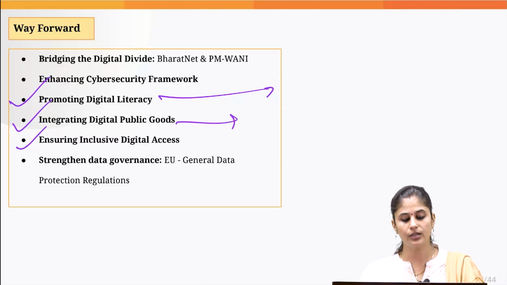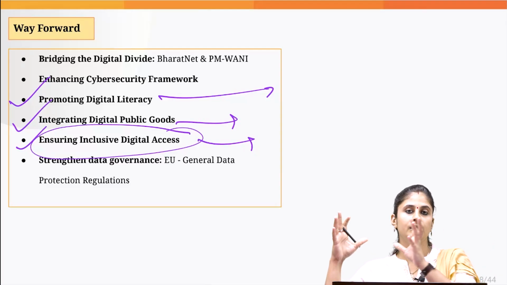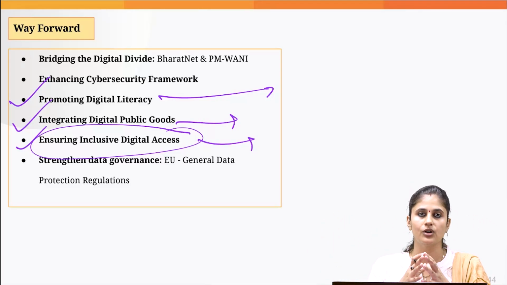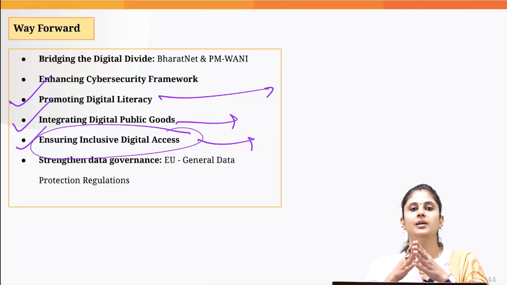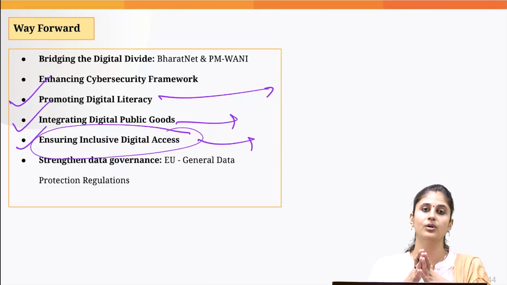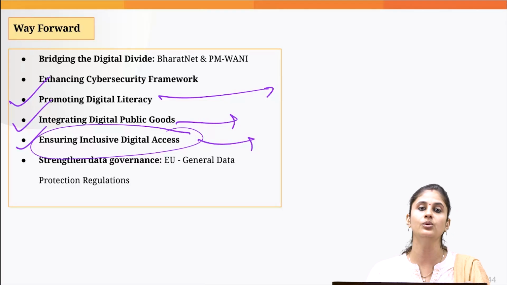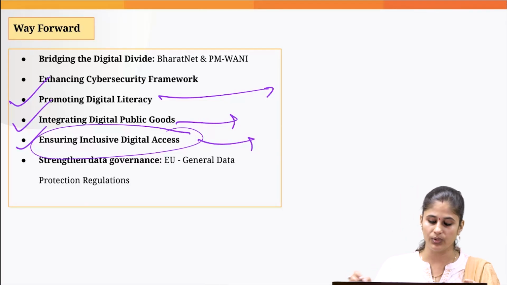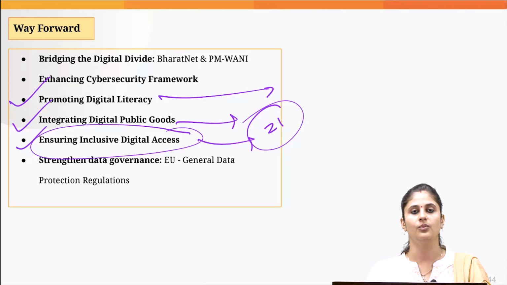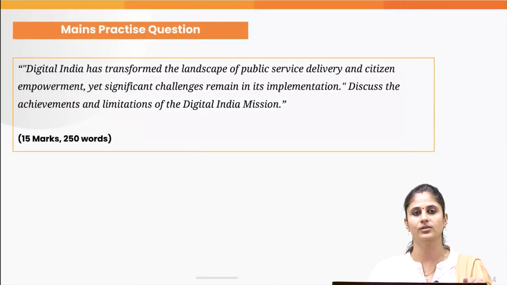Then ensuring inclusive digital access. In this regard, we need to club the Accessible India campaign with the Digital India mission, so that even the disabled are able to use these digital apps as well as e-governance platforms effectively. We need to be guided by the idea of inclusive access to digital services. This would enable us to realize the idea of a dignified life under Article 21 of the Indian Constitution. That's all that we need to know with regard to this particular topic.